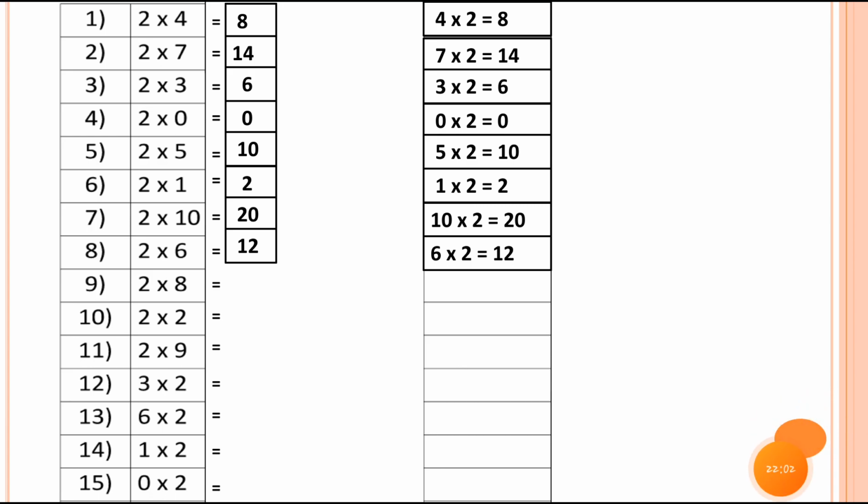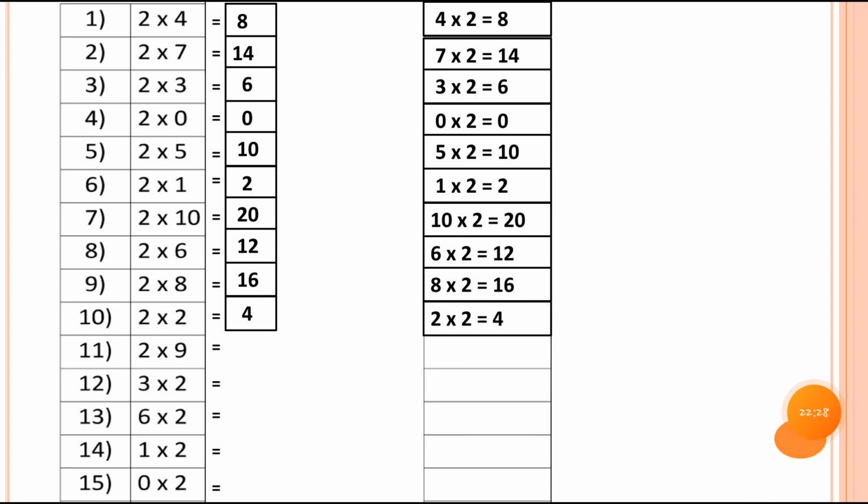Then number 9, which is 2 8s are 16. So we can write down that 8 2s are 16. Then number 10, 2 2s are 4, and it will be the same multiplication fact, 2 2s are 4.